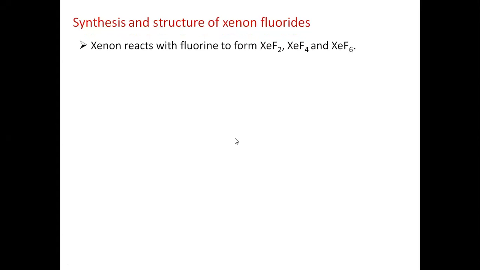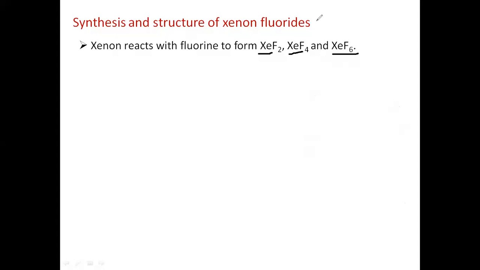First, we will go for the fluorides of xenon. Remember, xenon can form only three types of fluorides: xenon difluoride, xenon tetrafluoride, and xenon hexafluoride.